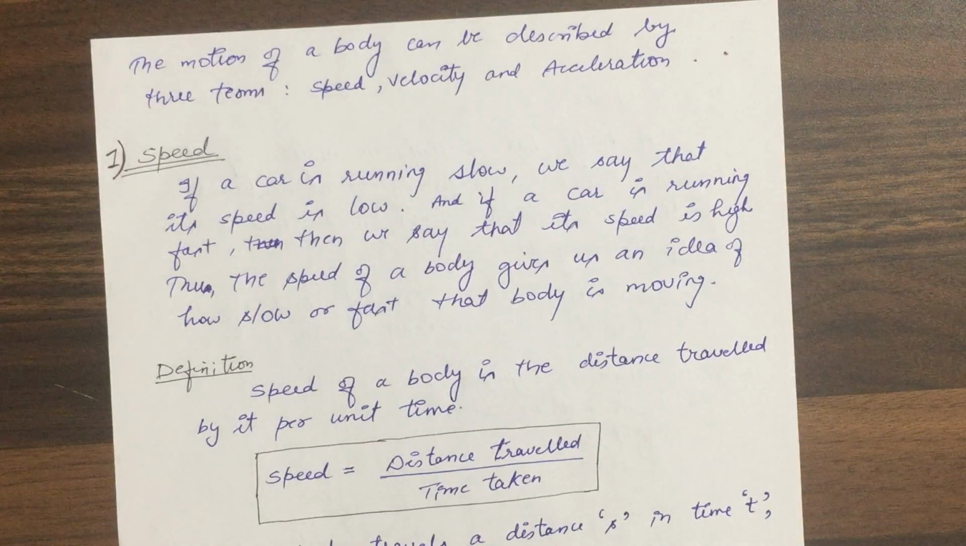First of all we will discuss what is speed, okay. Suppose let us take a car is running slow, then what we will say? We can say that okay, its speed is very low. If we see a car and it is running fast, then we will say its speed is very high. So basically speed से हमें पता क्या लगता है?